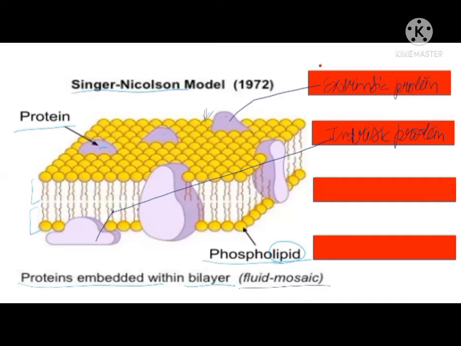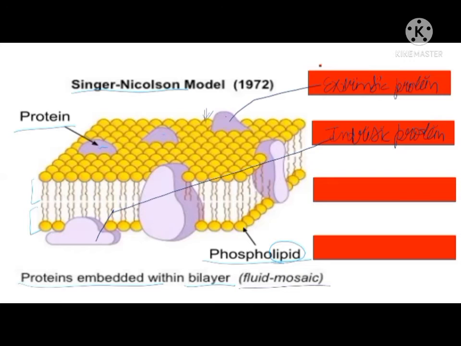If a room has no window or door, it is a useless thing. No one will enter inside and no one can come outside. In the same way, the plasma membrane is made up of protein and lipid. But these proteins are not continuous, they are embedded in places, and they help in the transportation of the material.